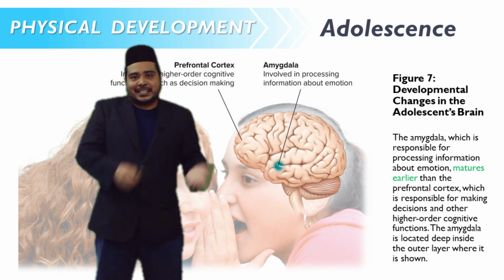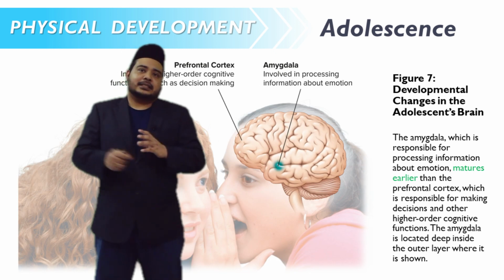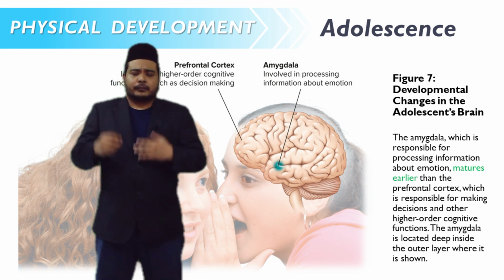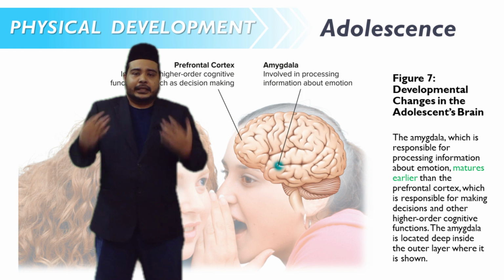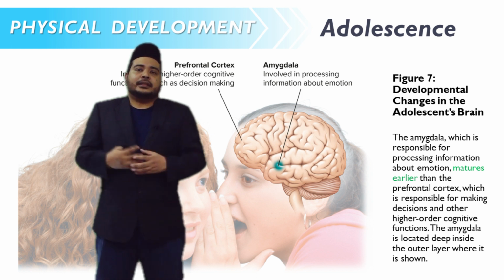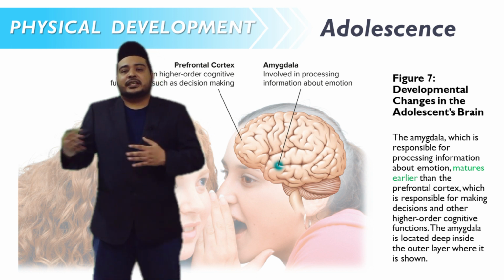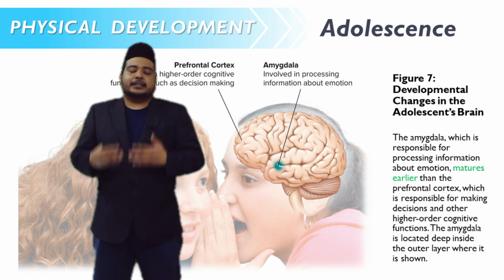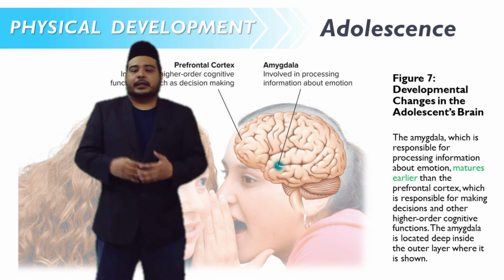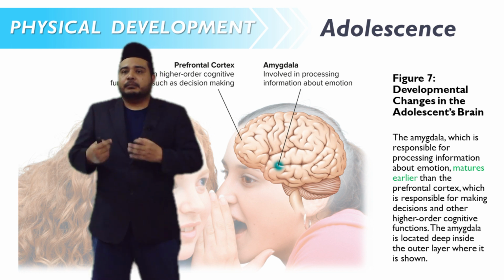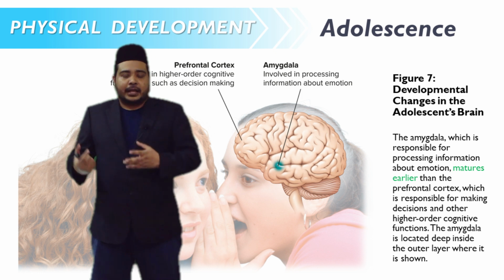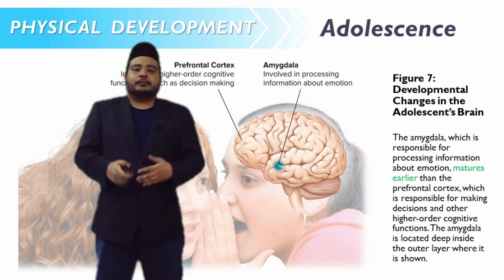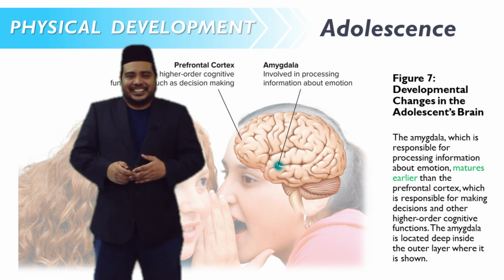Due to the focus of development on the amygdala, the system in charge of emotion, at this age adolescents are more interested in sensationalized news or matters, more than facts and other aspects. Gossip, trends, and lifestyle become more important to them compared to other aspects of their life.